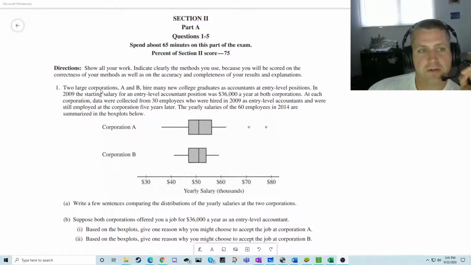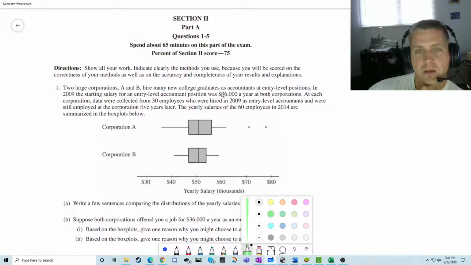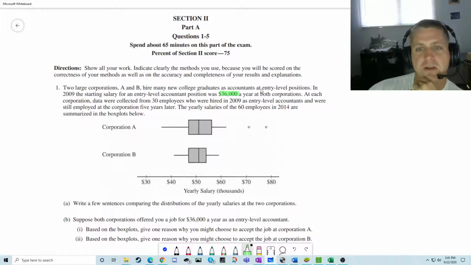So we have two large corporations, A and B. They hire new college grads, accountants at entry-level positions. In 2019, the starting salary was $36,000. That seems important. I should probably highlight it. At each corporation, the data was collected from 30 employees who were hired in 2009 as entry-level accountants, and were still employed 5 years later.